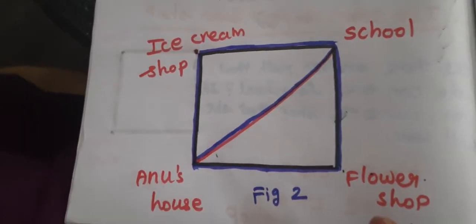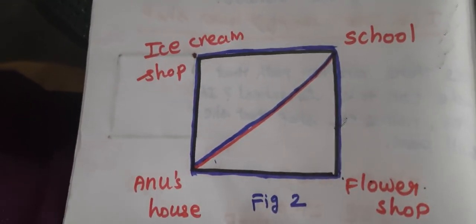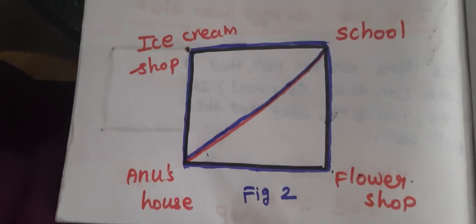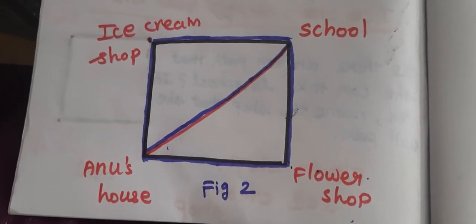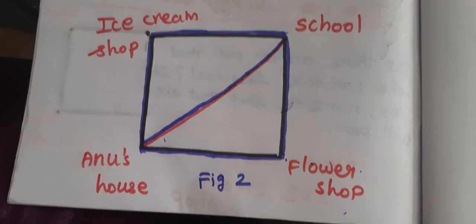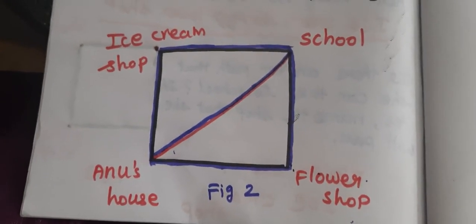Now you have understood what is an adjacent corner and what is an opposite corner. So on page number 2, you have to write what the adjacent corners and the opposite corners are.